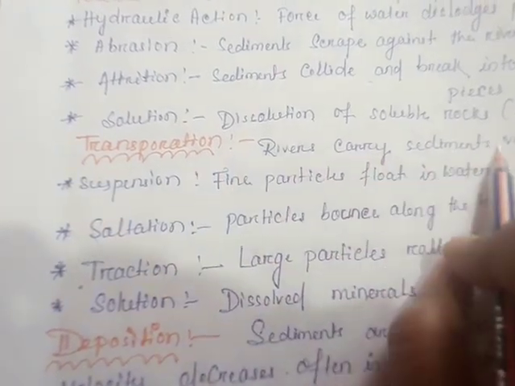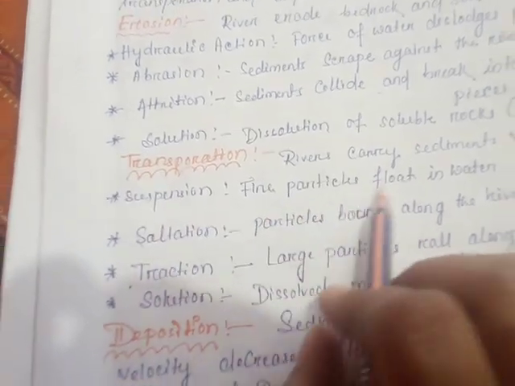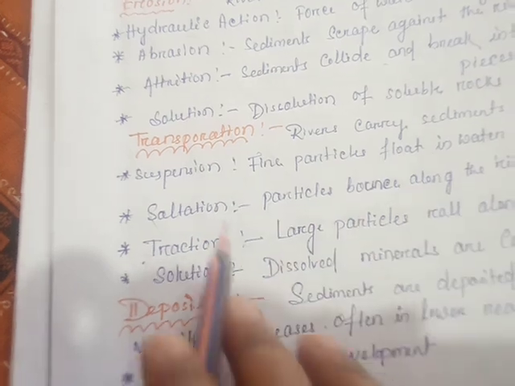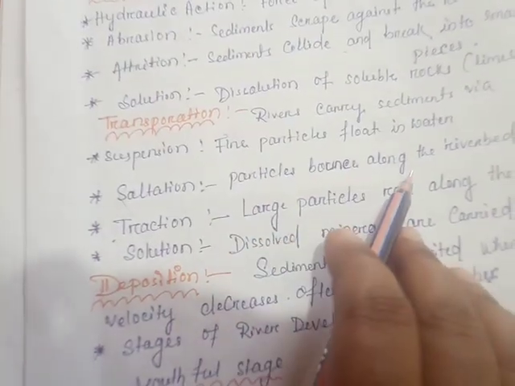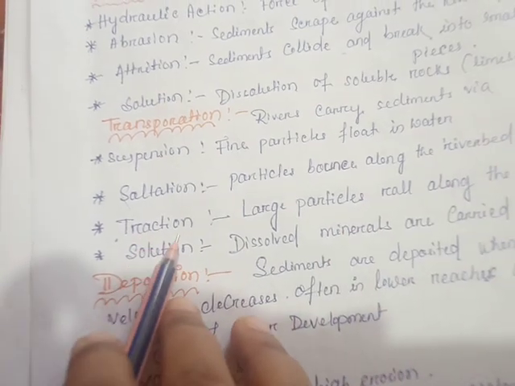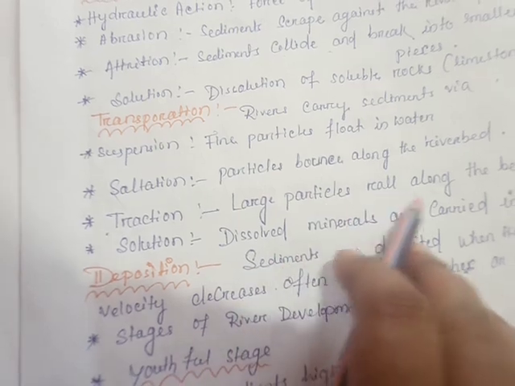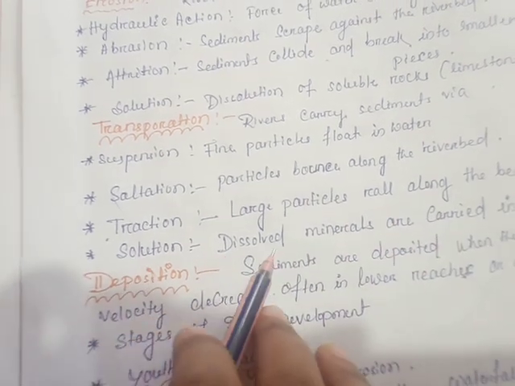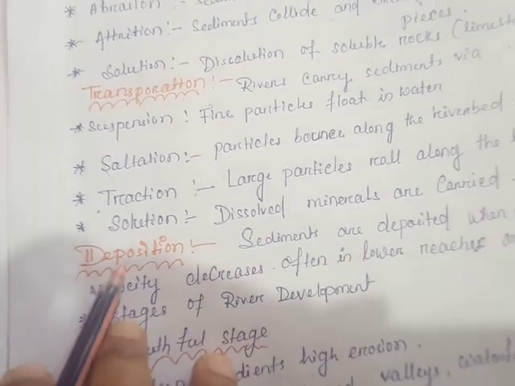Transportation: a river carries sediments in suspension, where fine particles float in water. Saltation: particles bounce along the riverbed. Traction: large particles roll along the bed. Solution: dissolved minerals are carried in water.